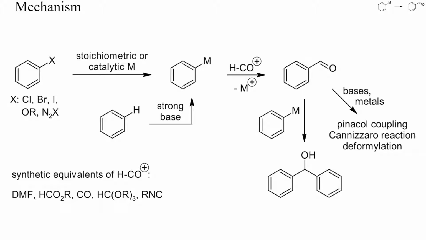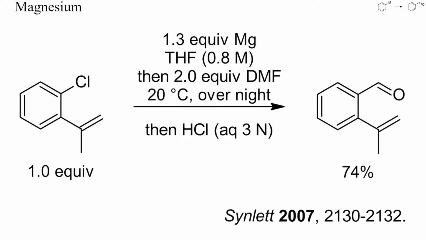Potential side reactions of this strategy include the formation of secondary alcohols by reaction of the product with the metalated arene. Then, a number of base or metal-mediated reactions of the target aldehyde can also diminish its yield. Let's have a look at some specific examples.